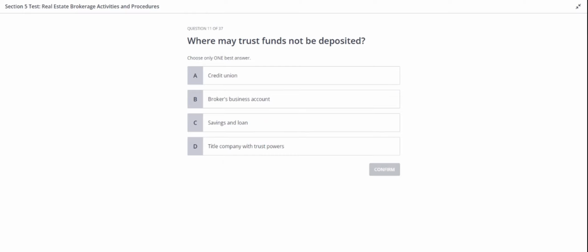The question is, where may trust funds not be deposited? Option A. Credit union. B. Broker's business account. C. Savings and loan, or D. Title company with trust powers. Take some time and think that one over.